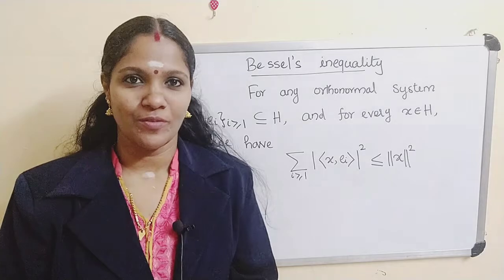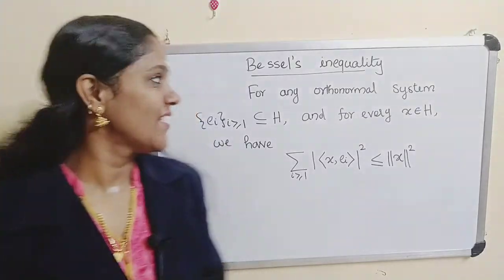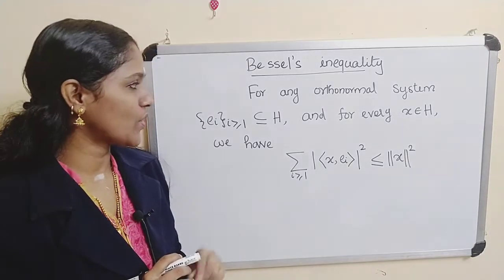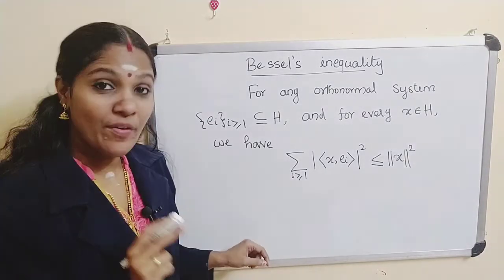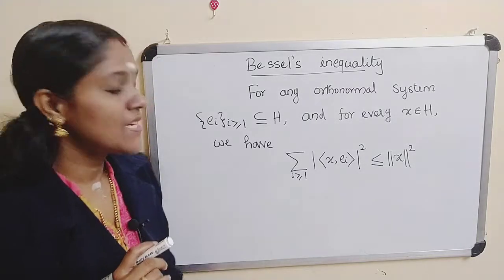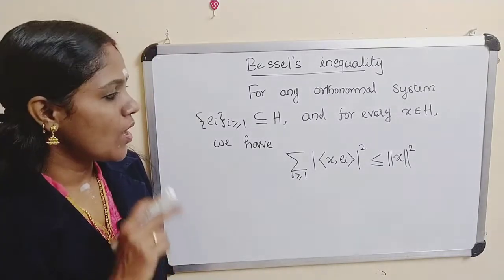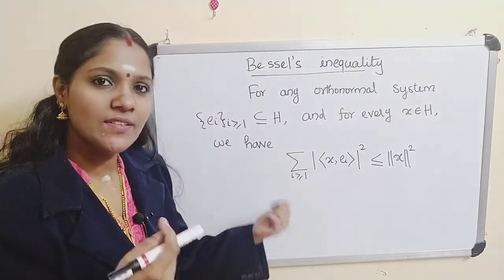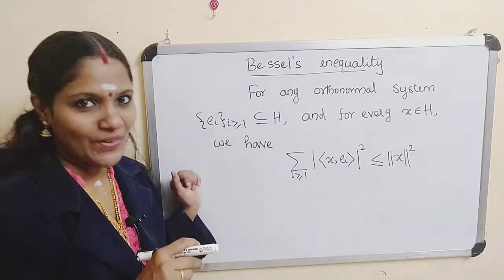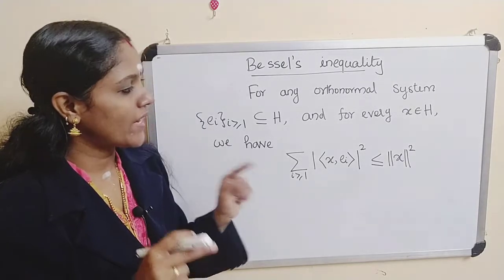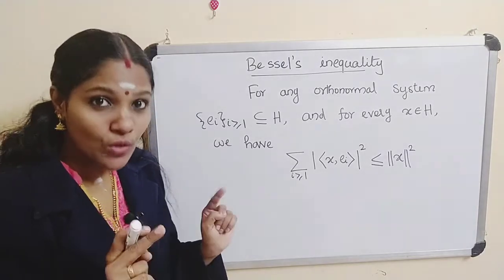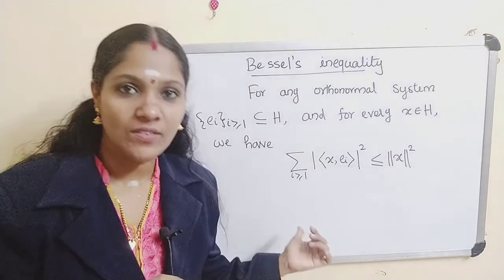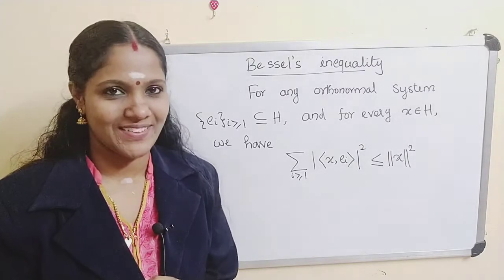Now, the statement of Bessel's inequality is: for any orthonormal system {e_i}, i greater than or equal to 1, a subset of H, and for every x belonging to H, we have the sum over i, from i equal to 1 to n if it is a finite set, otherwise from i equal to 1 to infinity, of the modulus of the inner product of x and e_i whole squared, is less than or equal to the norm of x whole squared. This is called Bessel's inequality.